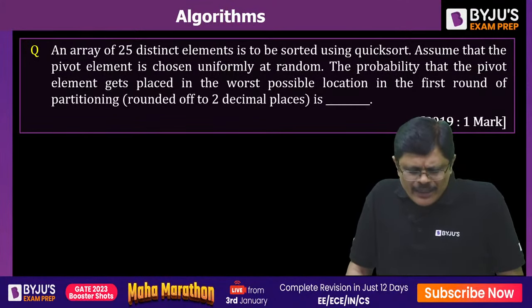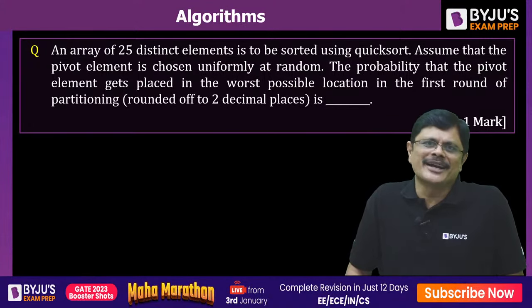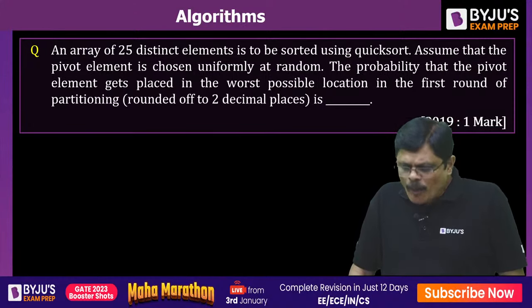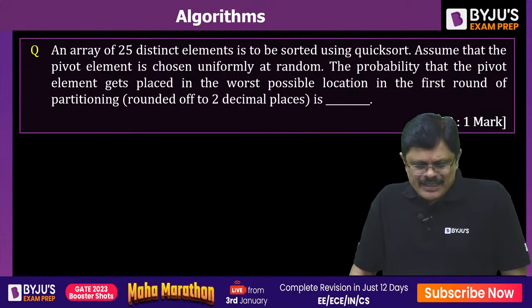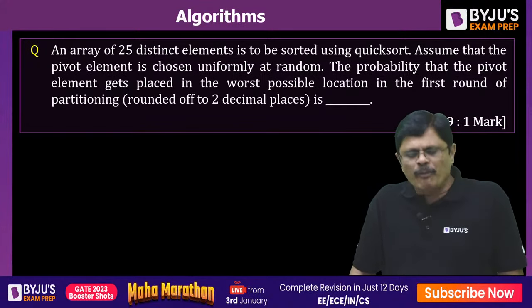Assume that the pivot element is chosen uniformly at random. So out of 25 elements, one element is selected at random. The probability that the pivot element gets placed in the worst possible location in the first round of partitioning.